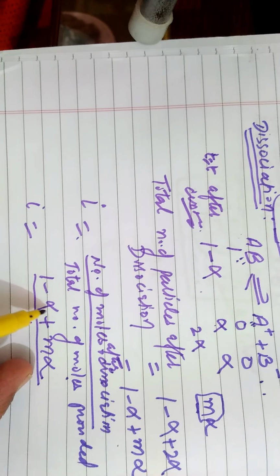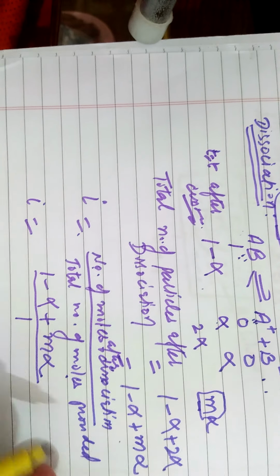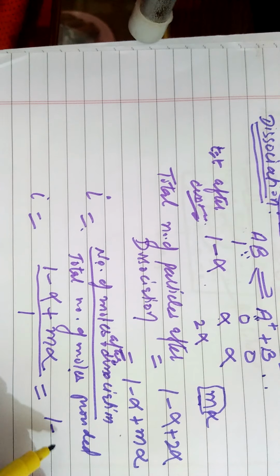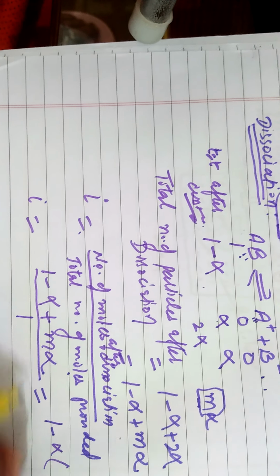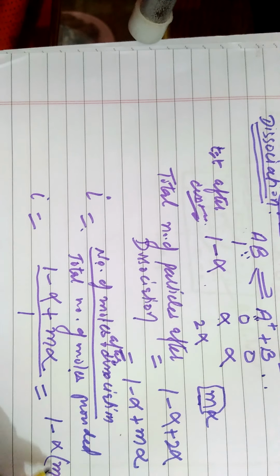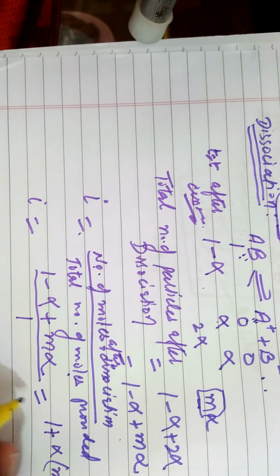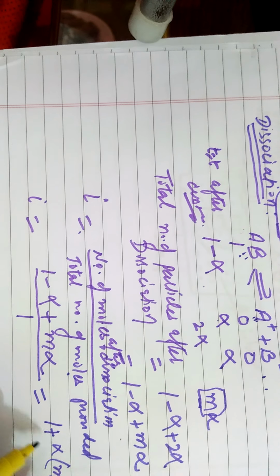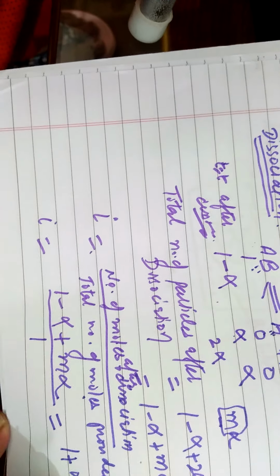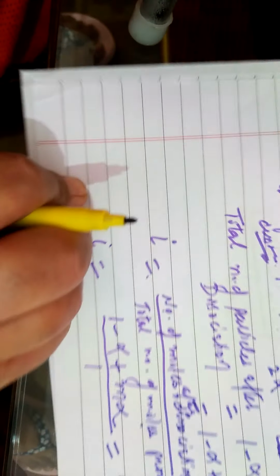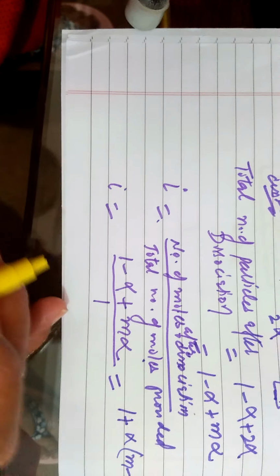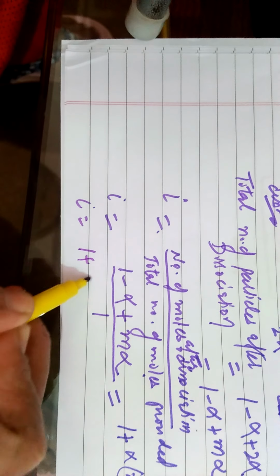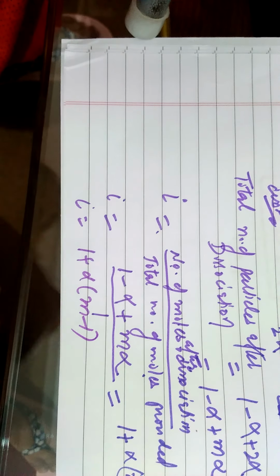What will be the relationship between alpha and iota? Take 1 minus alpha plus m alpha, so it becomes 1 plus alpha into m minus 1, alpha remaining common here. So the relationship between iota and m is: iota is equal to 1 plus alpha times m minus 1.